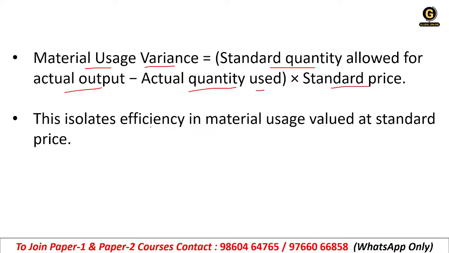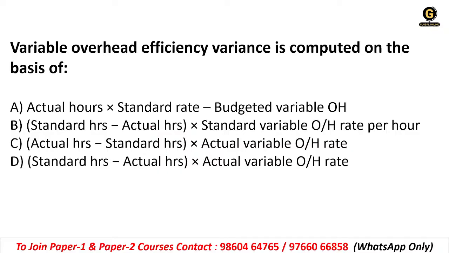Okay, let's move to the next question now. Variable overhead efficiency variance is computed on the basis of: A, actual hours into standard rate minus budgeted variable OH.